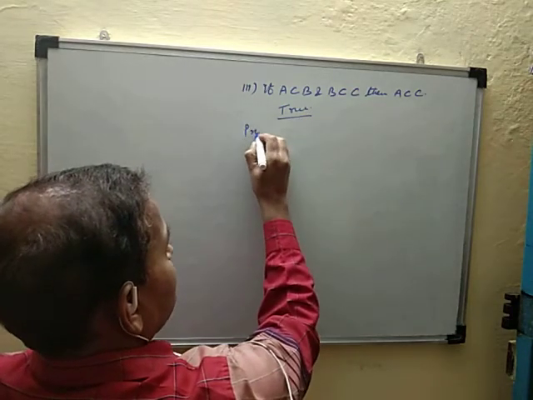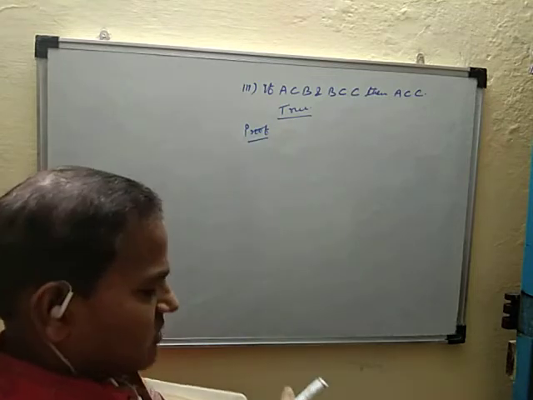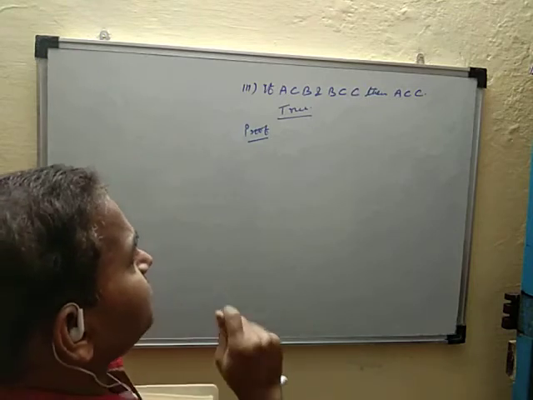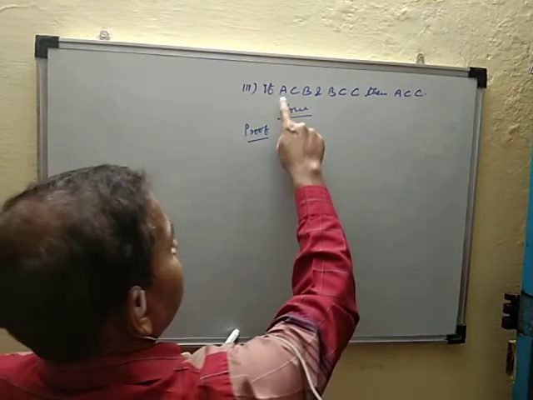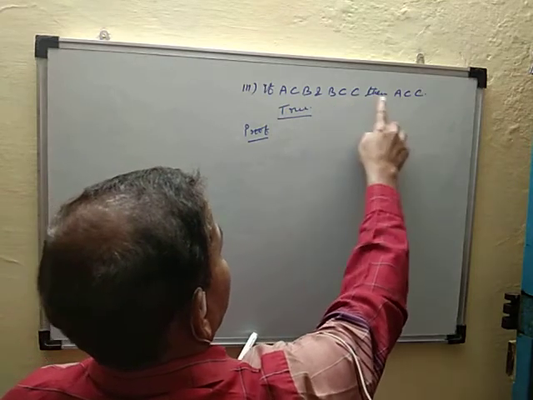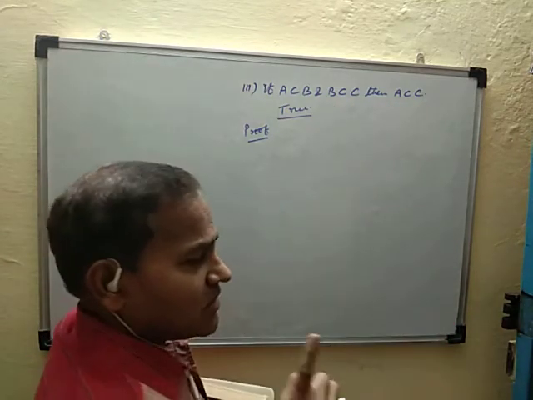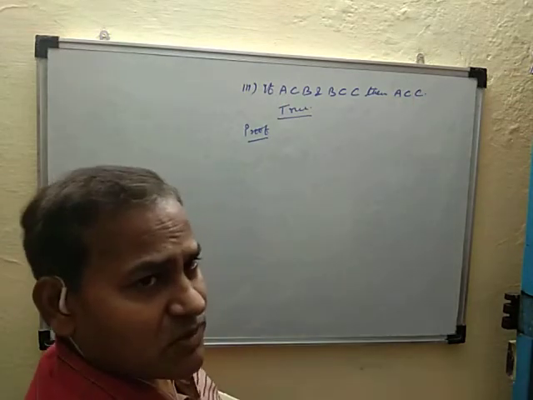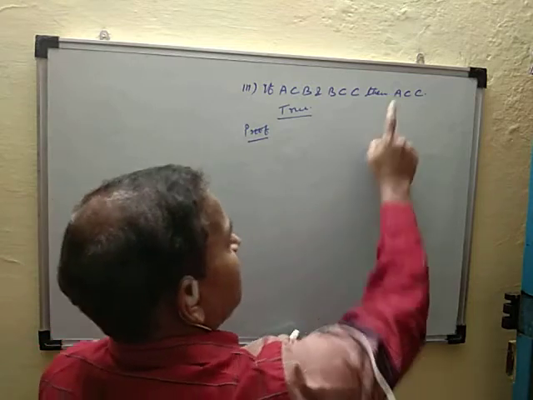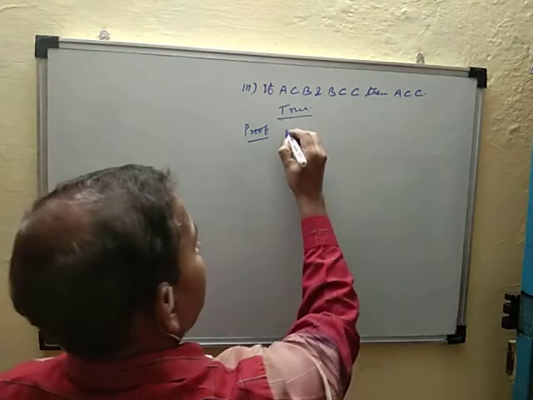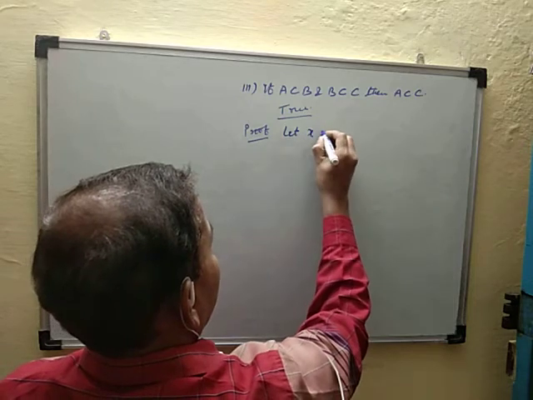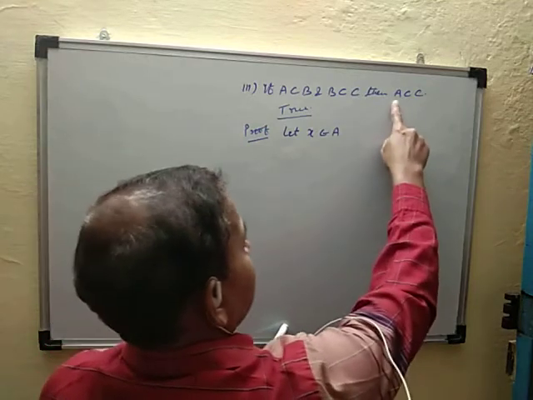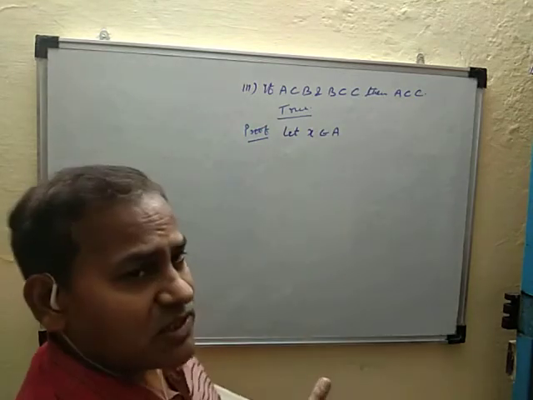If it is true, then prove it. If false, then give an example. So it is a true statement. Here, given A is a subset of B and B is a subset of C, show that A is a subset of C. A subset of C means every element of set A belongs to set C. So let X be any element of set A.